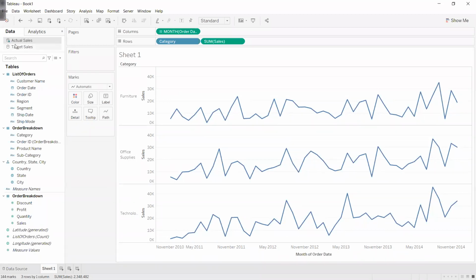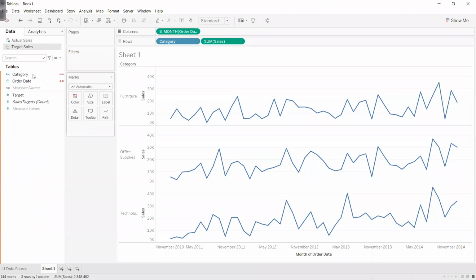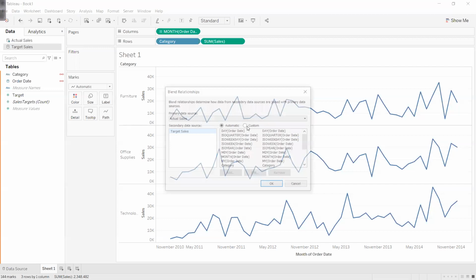We know this blue color is the primary source because I selected the column from this sheet, so this became the primary data source. I go to the target sales. You can see how beautifully Tableau automatically understands that these two are the common columns. I want to join on the common column, so this chain is enabled. In the last session, we saw how we can enable this chain if the column names are different. We go to data, edit blend relationships, and from here we can customize the relationship.